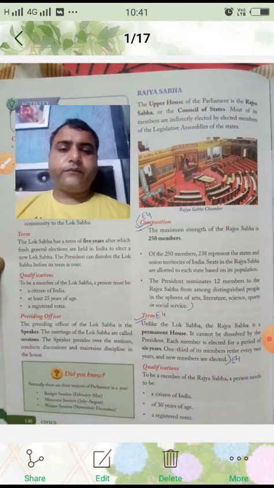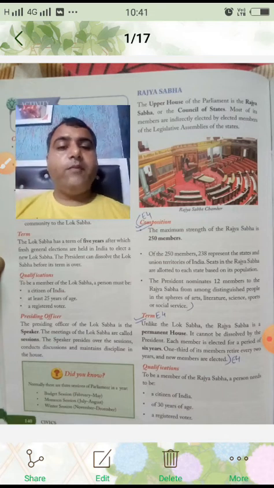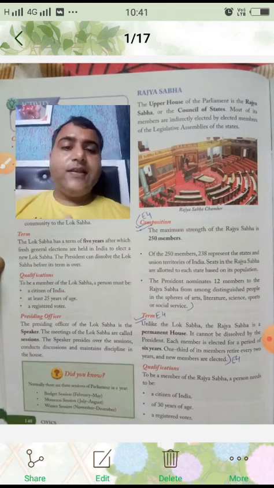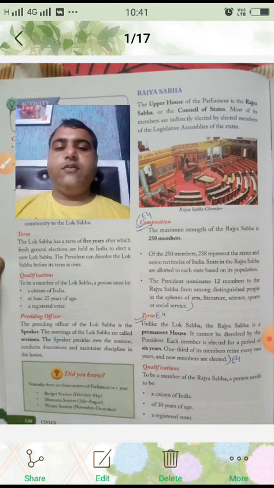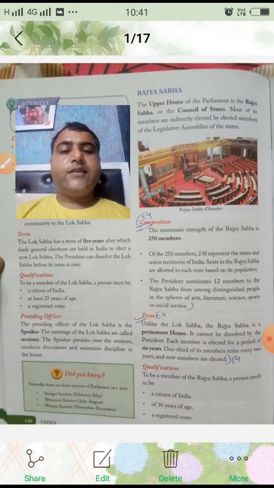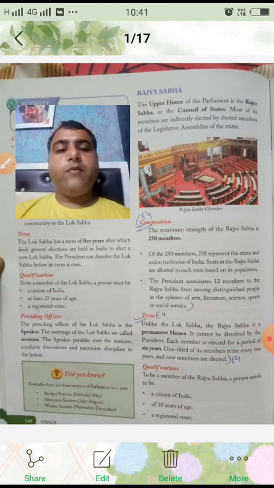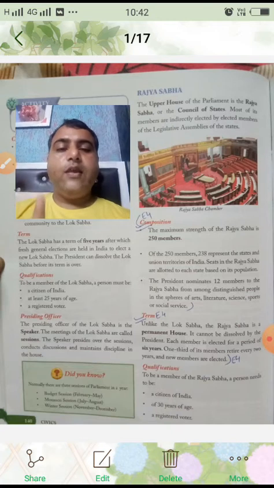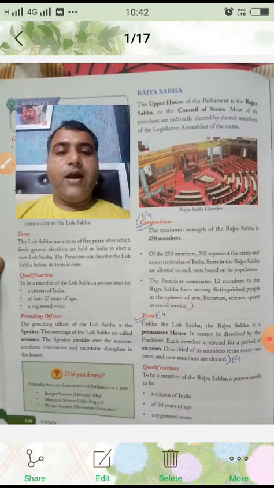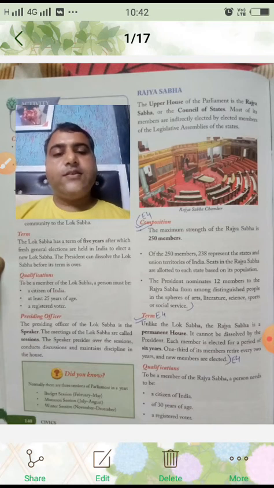Then of the 250 members, 238 represent the states and union territories of India, and seats in the Rajya Sabha are allotted to each state based on its population. Then the president nominates 12 members to the Rajya Sabha from among distinguished people in the sphere of arts, literature, science, sports, or social services.